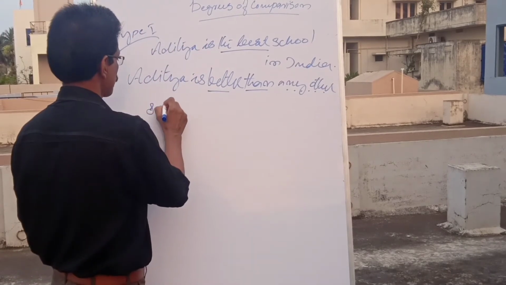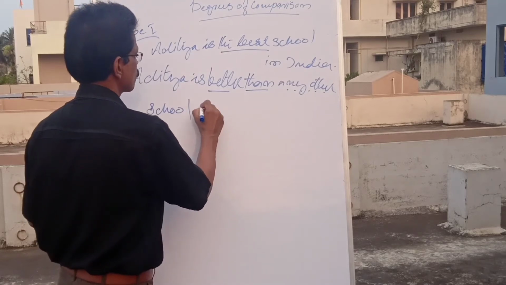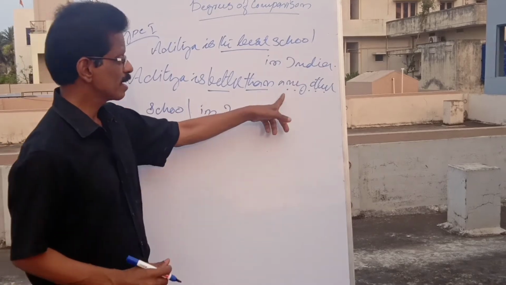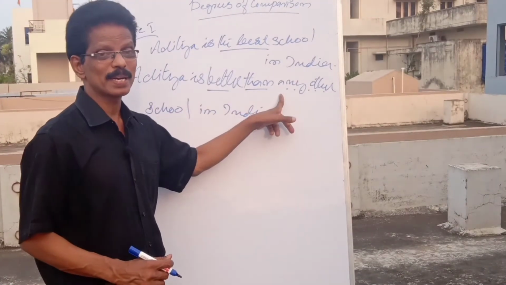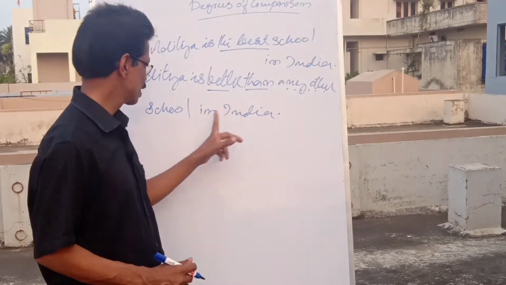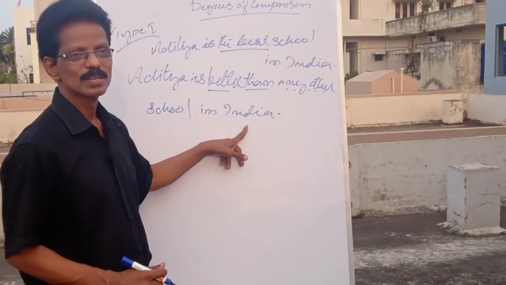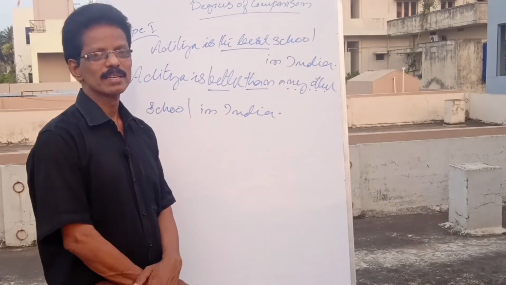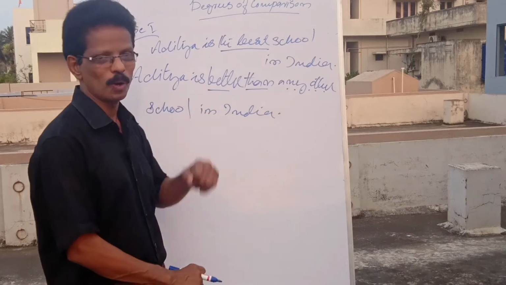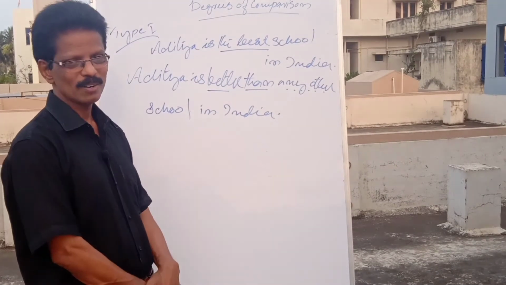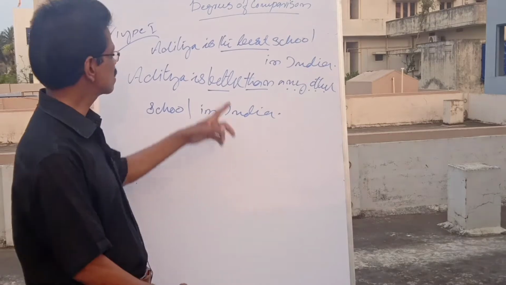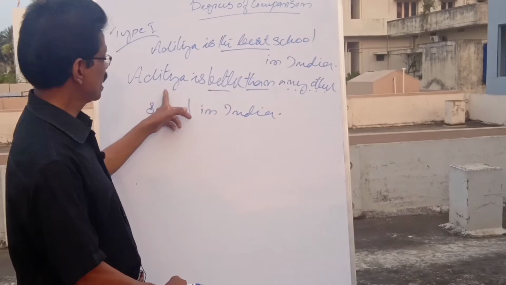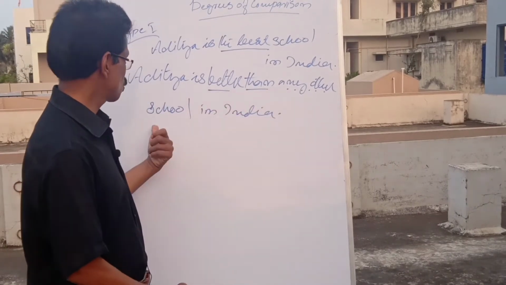Any other school in India. Better than, see, not "many other" but "any other school in India." So, A is better than any other student. See, for example, Mr. A is the best student in our school. Mr. A or Rahul or whatever is the best student in our school. See, Mr. A is better than any other student in our school.